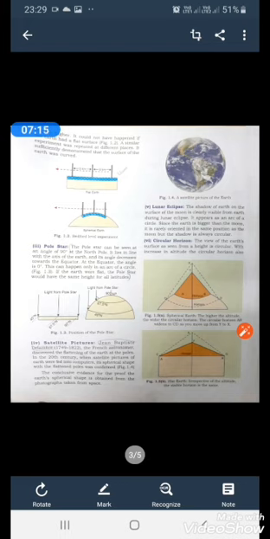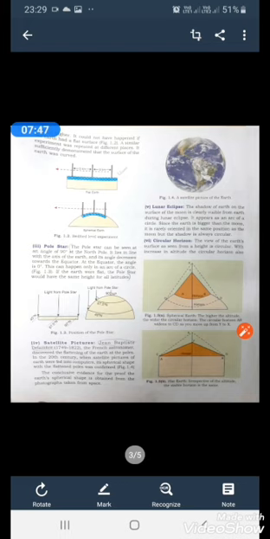Next is the lunar eclipse. Now, in a lunar eclipse, the shadow of the earth on the surface of the moon is clearly visible from the earth. It appears as an arc of a circle. Since the earth is bigger than the moon, it is rarely oriented in the same position as the moon, but the shadow is always circular. So in a lunar eclipse, the shadow of the earth which falls on the moon is circular. So this also proves that the earth is spherical in shape.